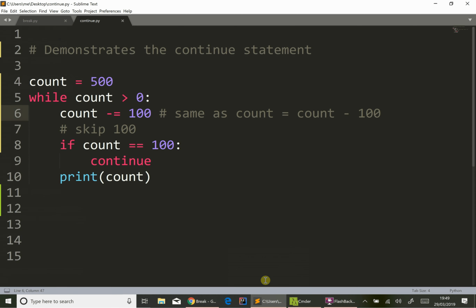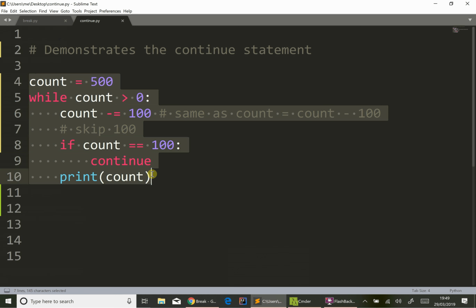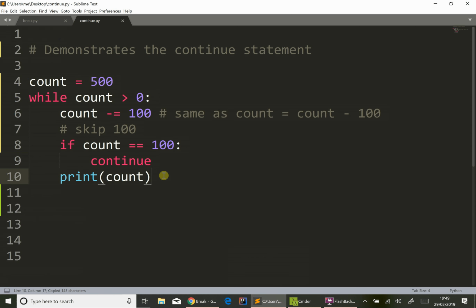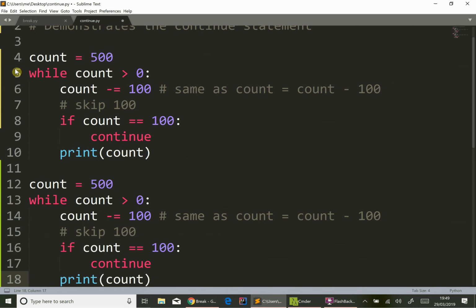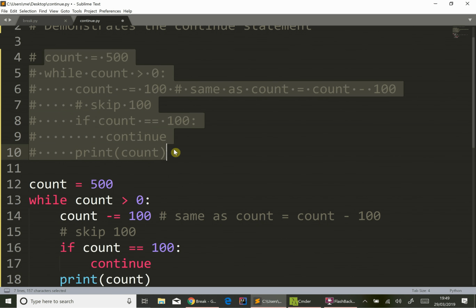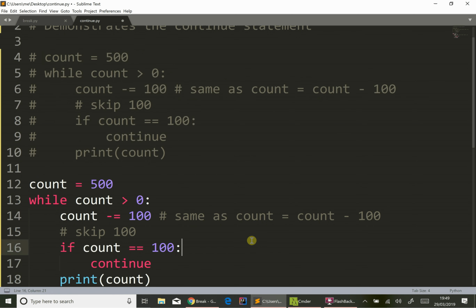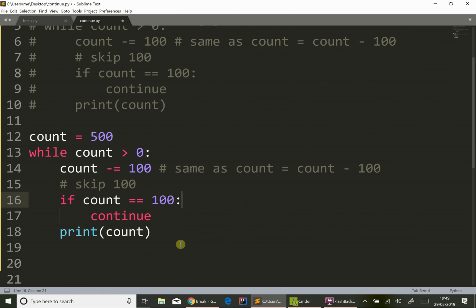So again, you can rewrite the loop without using the word continue, so let's just do that as well. Again, I'll leave the code here, and we'll just paste it down below and then we'll edit it. So comment that out. Excellent. Right, so we're going to get rid of continue.